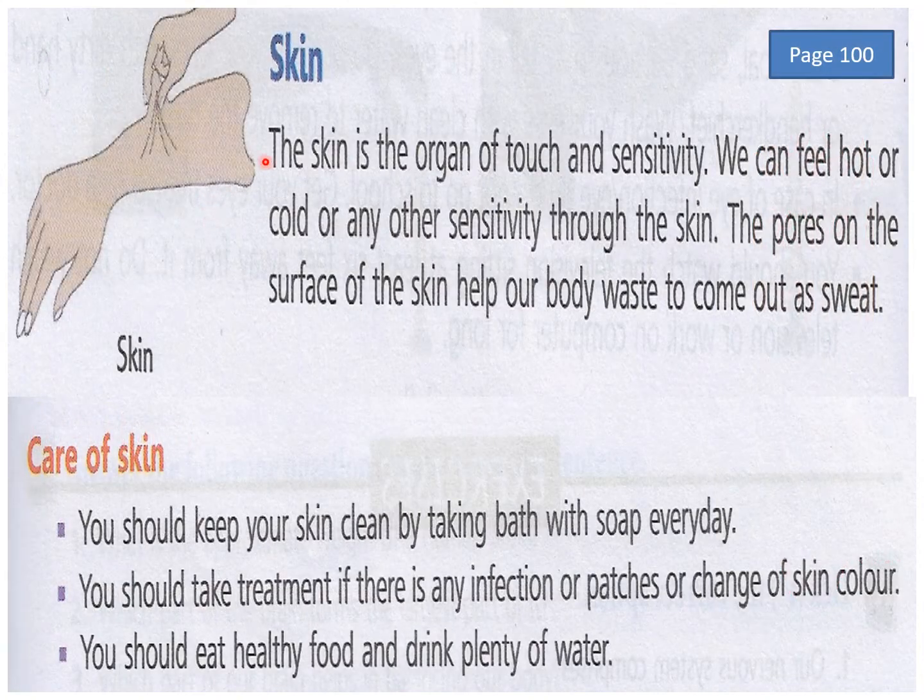Now we come to the next sense organ, that is skin. The skin is the organ of touch and sensitivity. We can feel hot or cold or any other sensitivity through the skin. The pores on the surface of the skin help our body waste to come out as sweat. You all know that sweat comes out from the skin, and the skin is very sensitive, and it helps us to feel.